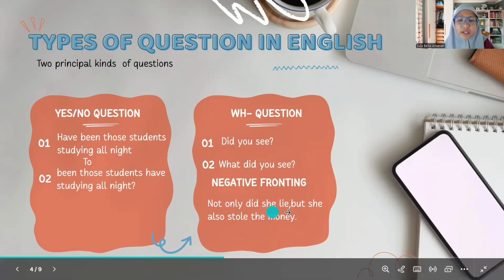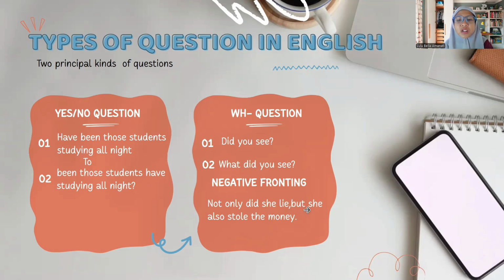This is an example of negative fronting: Not only did she lie. Not only is a semi-negative expression placed at the beginning for emphasis. Did is the auxiliary, she is the subject, lie is the main verb. Part 2: but she also stole the money. This part continues the second clause with inversion. She is the subject, stole is the verb, and the money is the object.